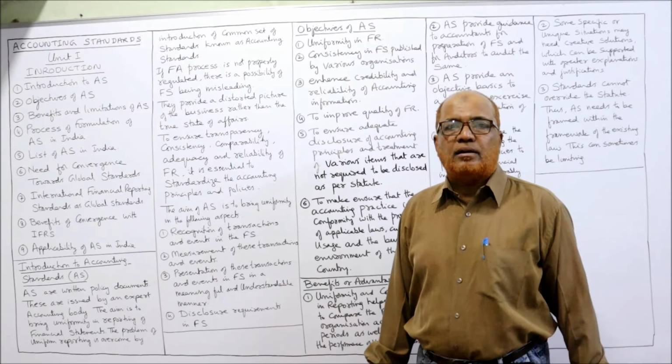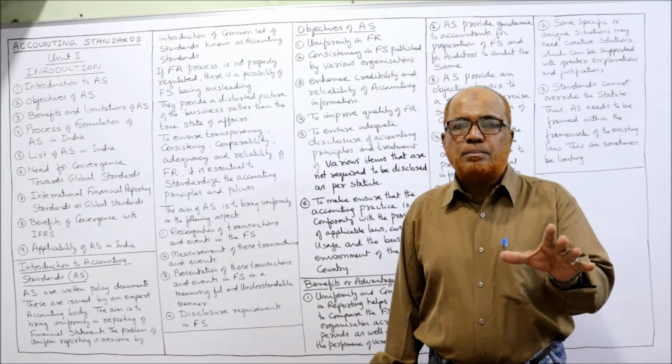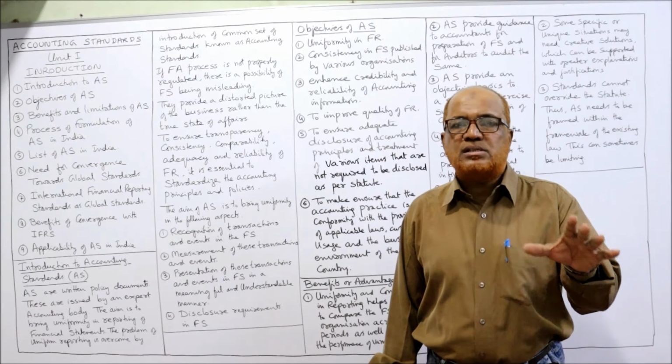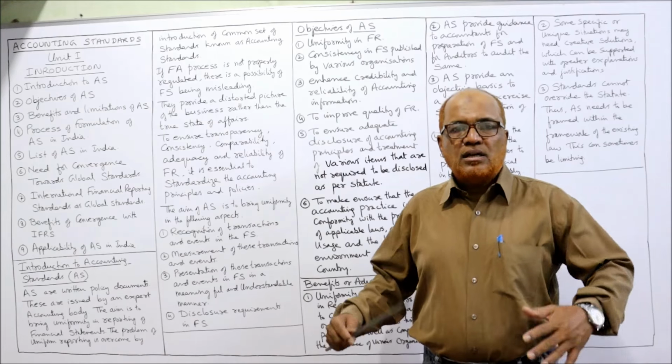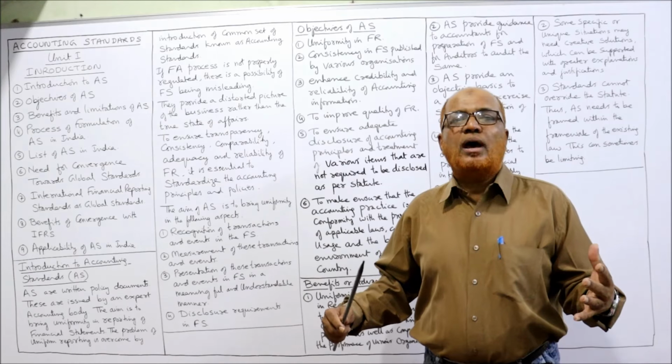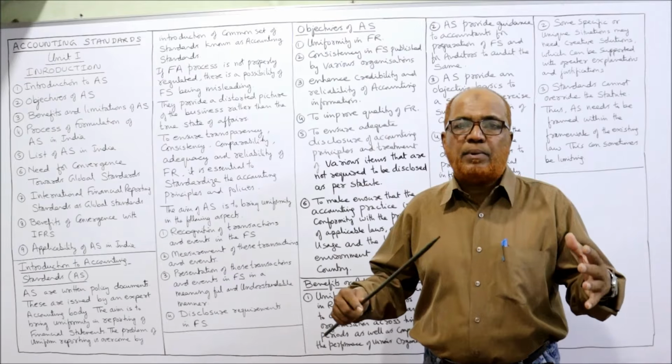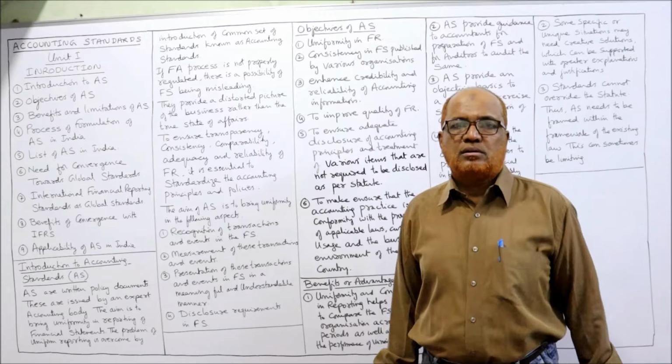That means some standard principles, rules and policies should be adopted in maintaining the accounts and in preparing the financial statements. Because as development takes place, more and more stakeholders are depending on the business houses.